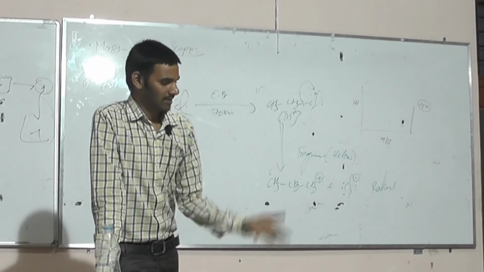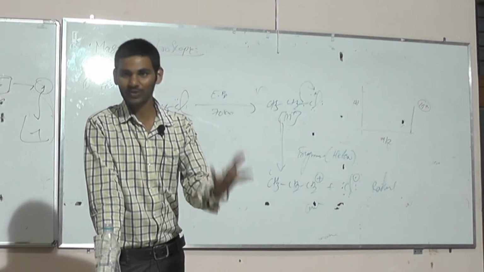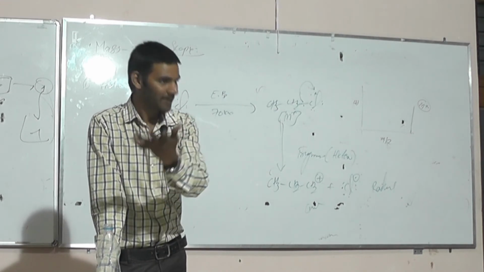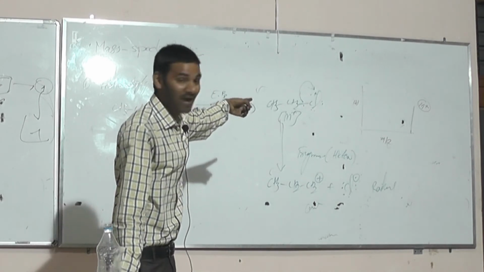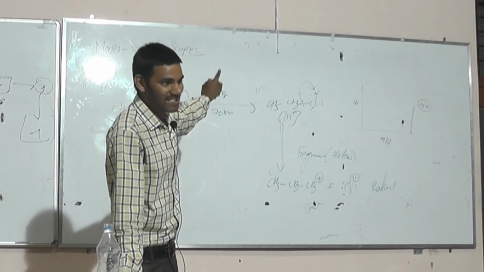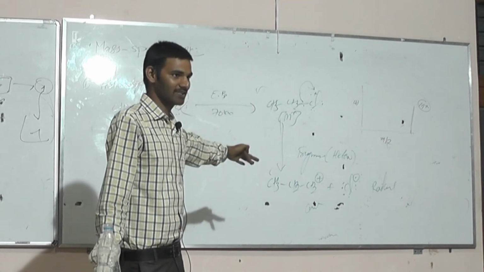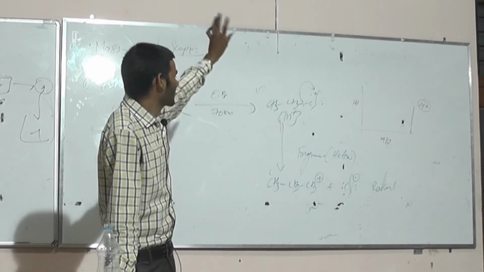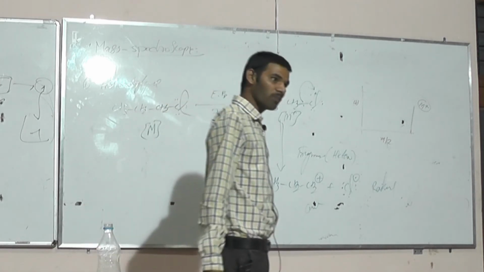Whenever a sample is there in the mass instrument, the first step is conversion of a neutral molecule into a positively charged molecule, nothing but the molecular ion, through electron bombardment using 70 electron volts of energy. That is the first step. Then the generated molecular ion undergoes fragmentation by using either homolytic or heterolytic cleavage.